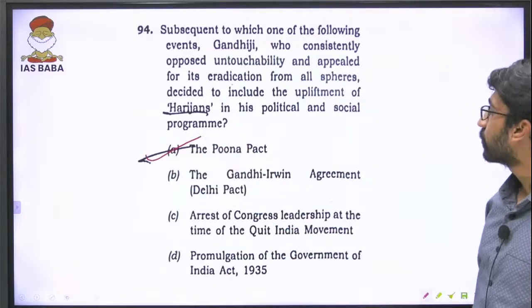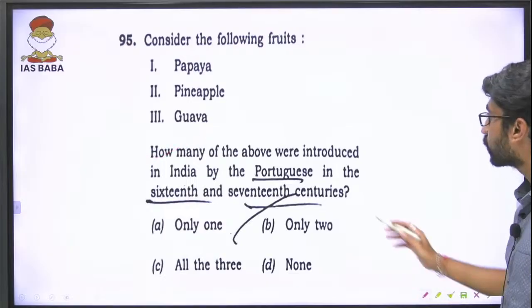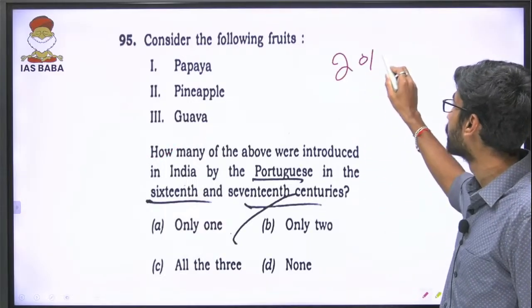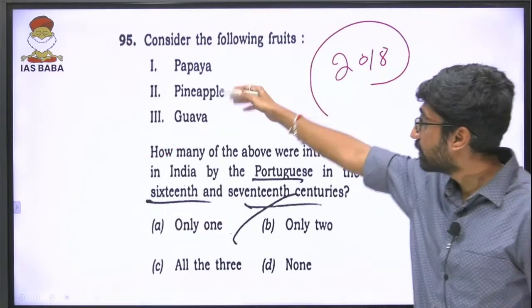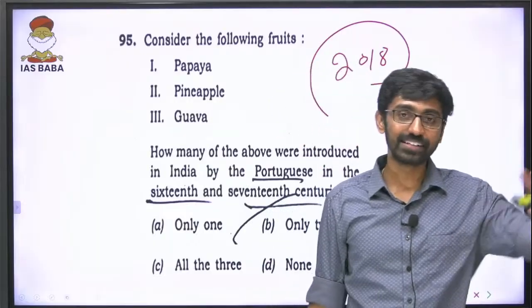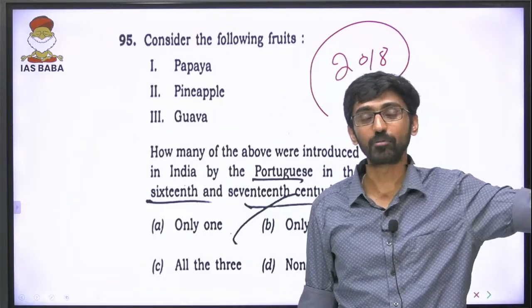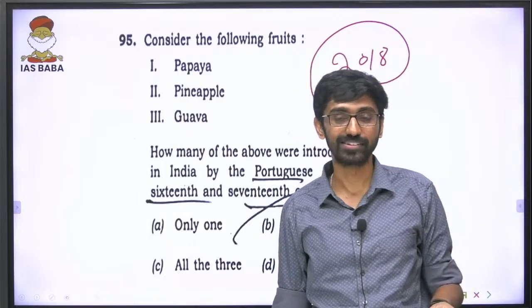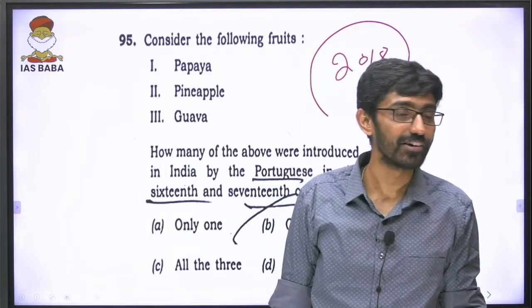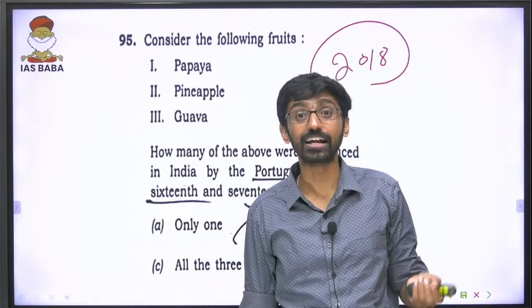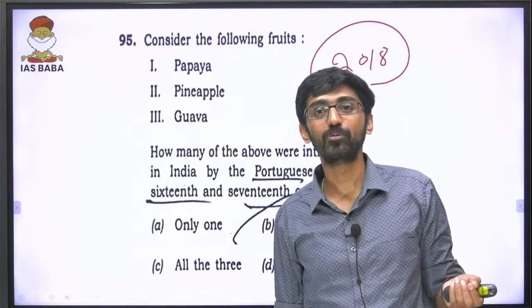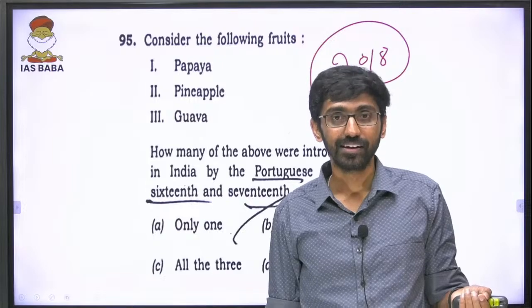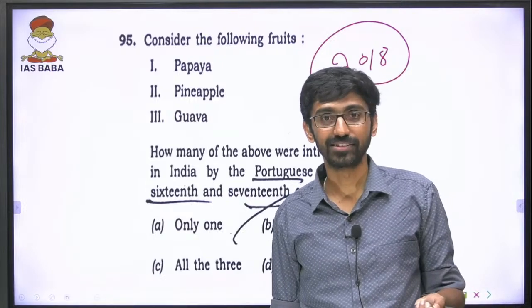This is the 94th question. Then come to this question. Again, this was asked in 2018. Not the exact crops, but they asked about different crops. Which of the following crops were introduced from the New World to the Old World? They had given cocoa, rubber, and tobacco as options, if I'm not wrong. That was also asked.